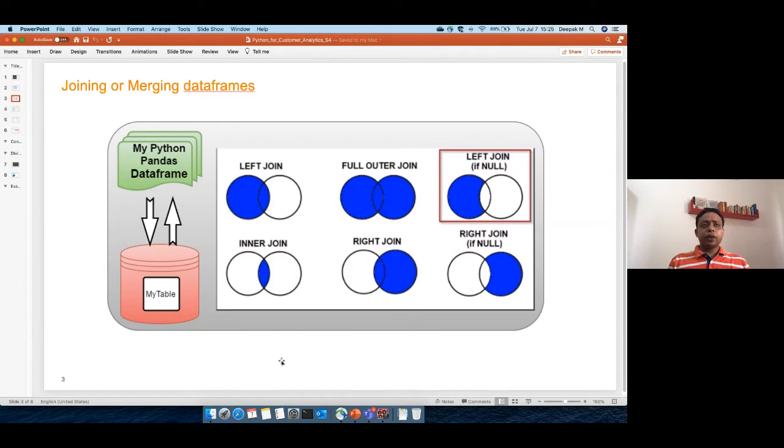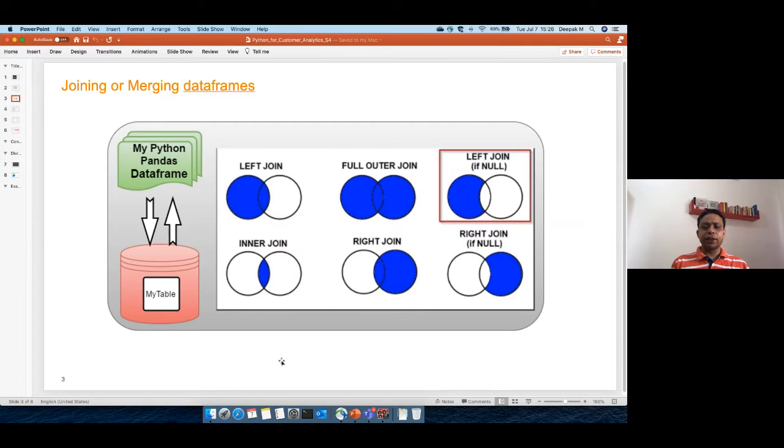Then we have join or merging in Pandas data frame. This is very, very similar to SQL join if you have already done it. If not in SQL, you have VLOOKUP in Excel, right? So it is the same way. We have different kinds of join, which are very well depicted here. We have left join, right join, inner join, and full outer join.